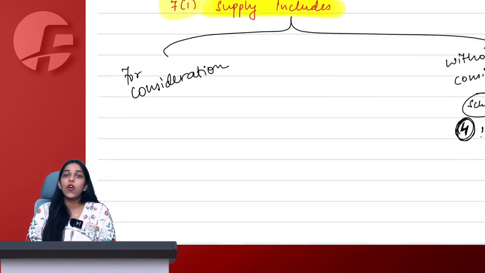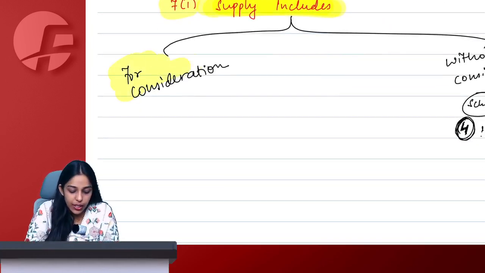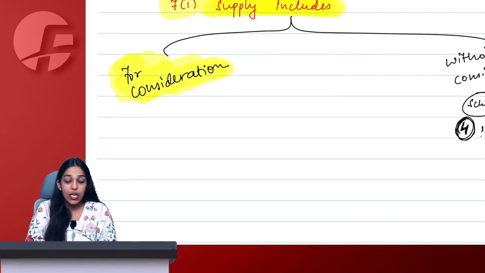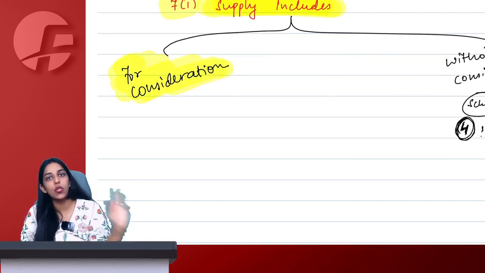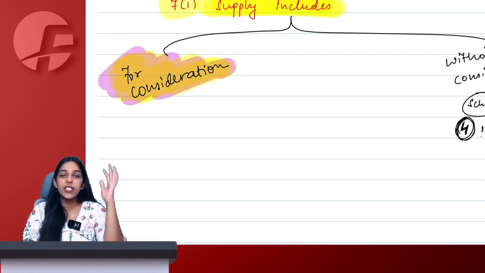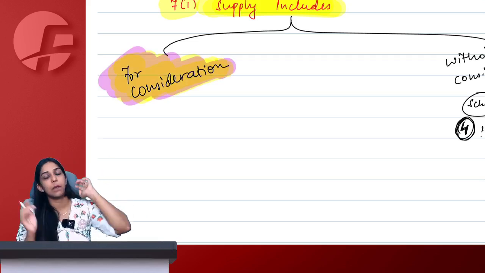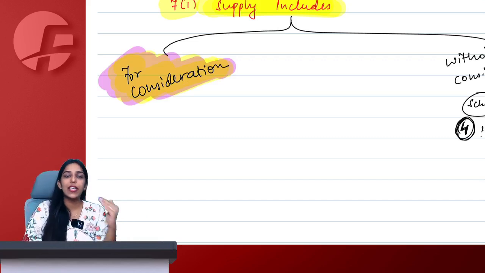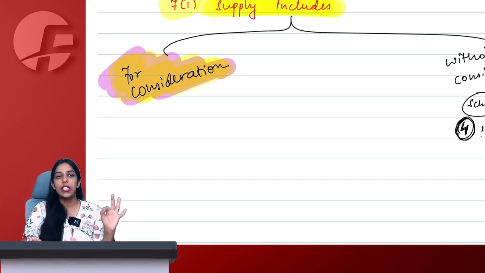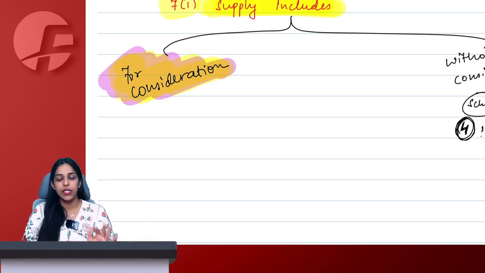First, we will understand the normal provisions: if a transaction is happening for consideration. Prerequisite: if no consideration, no supply. You have to fix this in mind that consideration is there. For everything that we will discuss for the next 10 minutes, consideration is there. That you have to fix in your mind compulsorily.